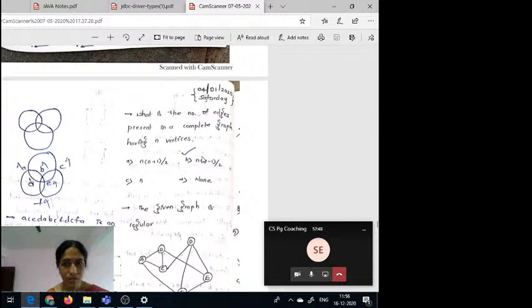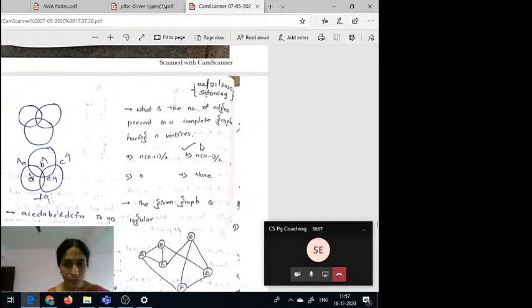So this is one of the questions. We know, what is the number of edges present in a complete graph having n vertices? N vertices use చేసి ఎన్ని నెంబర్ ఆఫ్ ఎడ్జెస్ ఫామ్ చేయొచ్చు కంప్లీట్ గ్రాఫ్లో అంటే n into n minus 1 divided by 2.